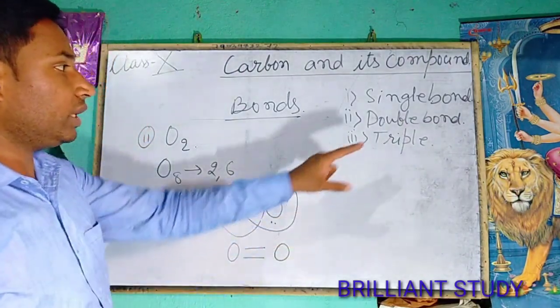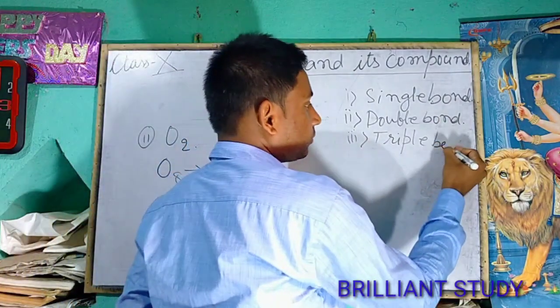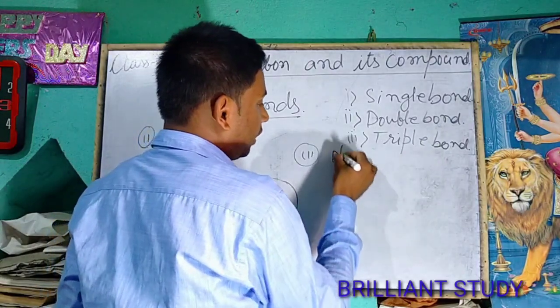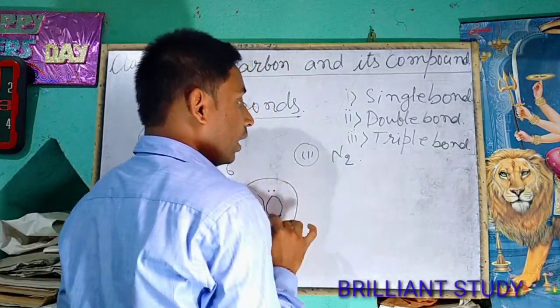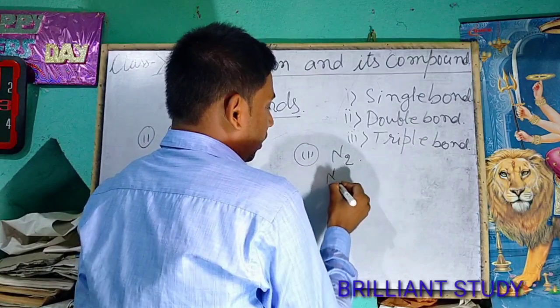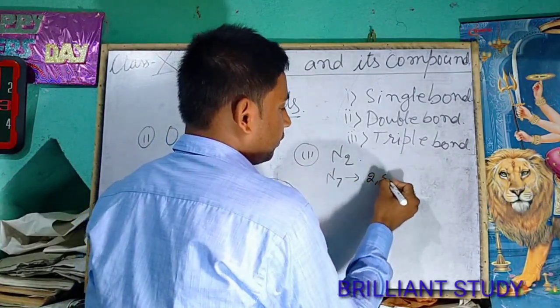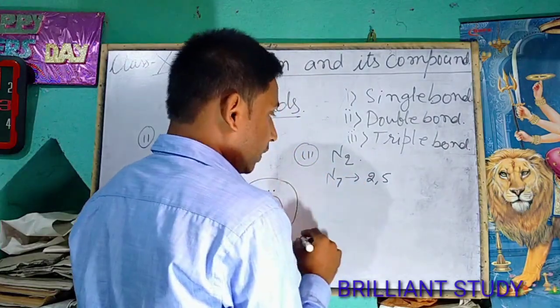Now we will understand about the triple bond. For this, take the example of nitrogen atom. The atomic number of nitrogen atom is 7, so electronic configuration will be 2, 5.